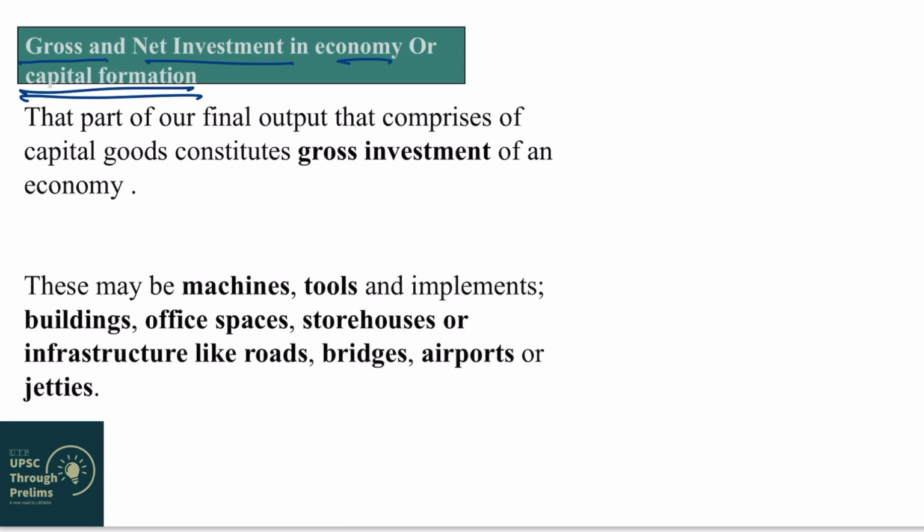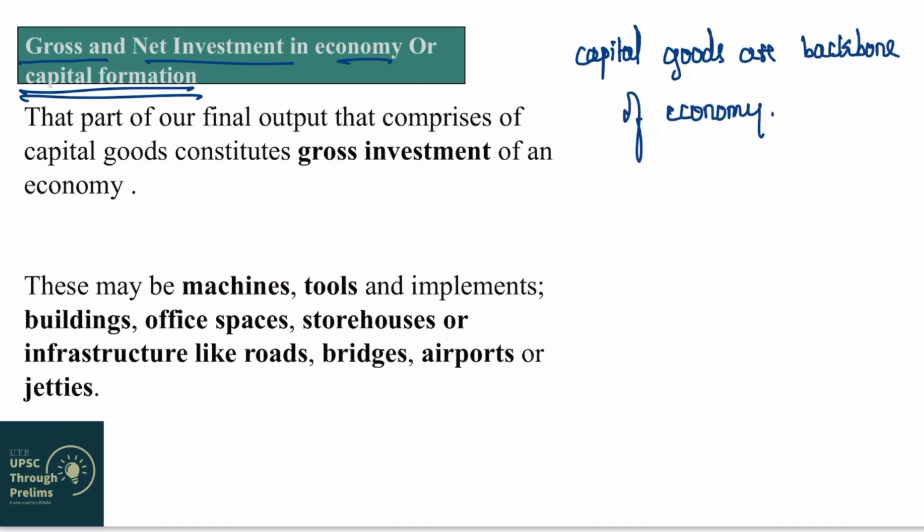As I told previously, capital goods form the backbone of economy. Without capital goods, a country may not be stronger eventually, right? For example, a certain percentage of GDP is being invested for the construction of roads and highways, then our country is improving economically because roads and highways are going to increase the productivity of our economy, and that is what capital formation means, right? So that part of our final output that comprises of capital goods constitutes gross investment of an economy. Now what constitutes capital goods?